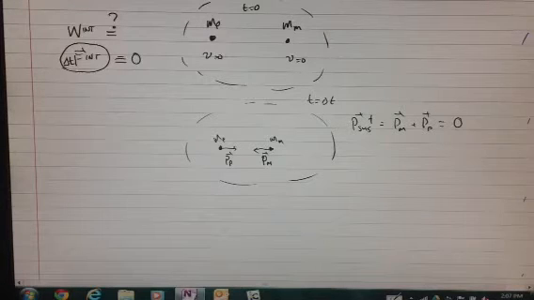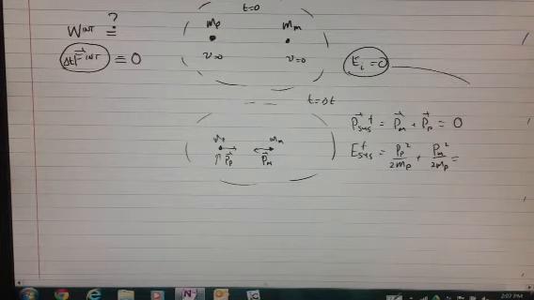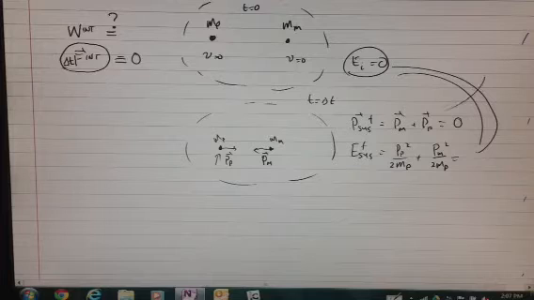What about the energy? This thing has got some kinetic energy. The energy of the system is equal to the kinetic energy of the planet, so that's momentum of planet squared divided by 2 mass of planet, and the energy of the moon is momentum of moon squared divided by 2 mass of moon. And that is the final energy of the system, but the initial energy of the system is equal to 0. So even though it's an isolated system, I do not have the same energy in the initial and final states. So there's got to be something going on here.